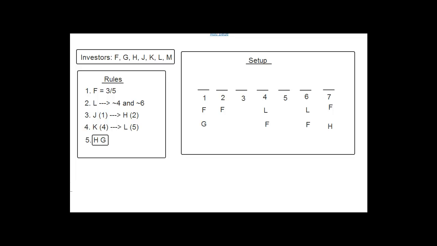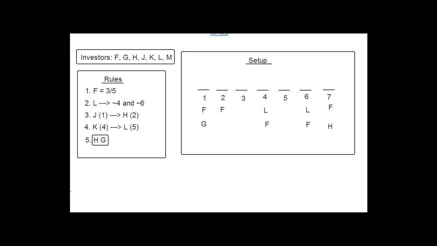Okay. So let's look at number 1. It says which one of these is... It's a list question, which is what we almost always get on the first question of any game. So we do these list questions by taking a rule and applying it to all the answer choices, getting rid of the answer choices that violate that rule, and then going to the next rule. So Feneley has to be 3 or 5. So A is okay, but B is a problem because they have Feneley in 4. C is okay, Feneley's in 5. D is okay, Feneley's in 3. And E is okay, Feneley's in 5. So far we just got rid of B.